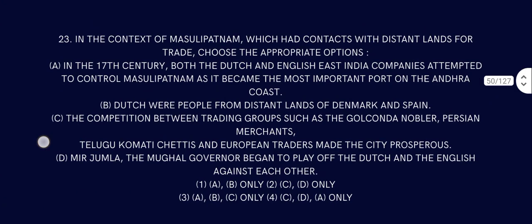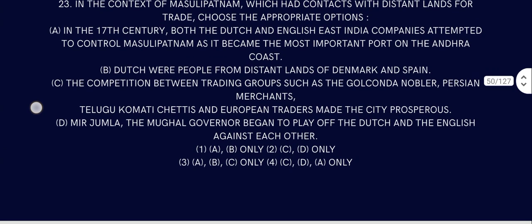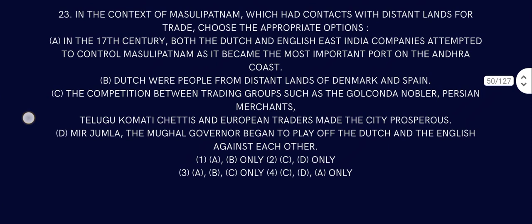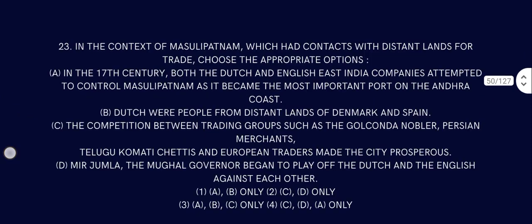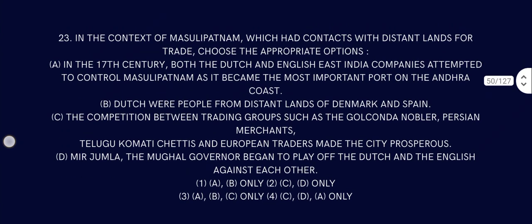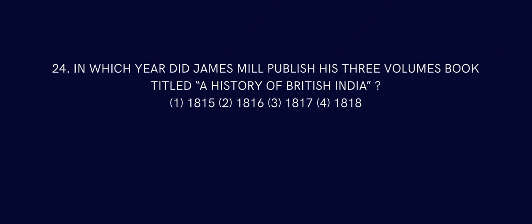Choose the appropriate option. Okay, the appropriate options are A, C, D. That's where the people from distant lands come in. It says distant lands of trade, so the answer is A, C, and D. Option number 4 is the answer. Question number 24. In which year did James Mill publish his 3 volume book titled A History of British India? That is in the year 1817.